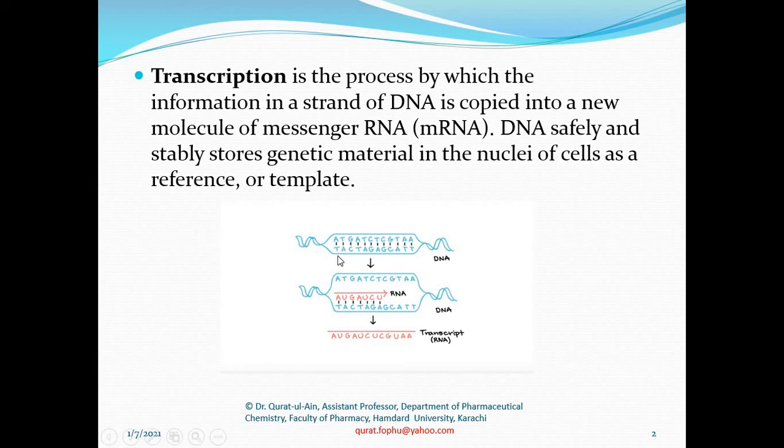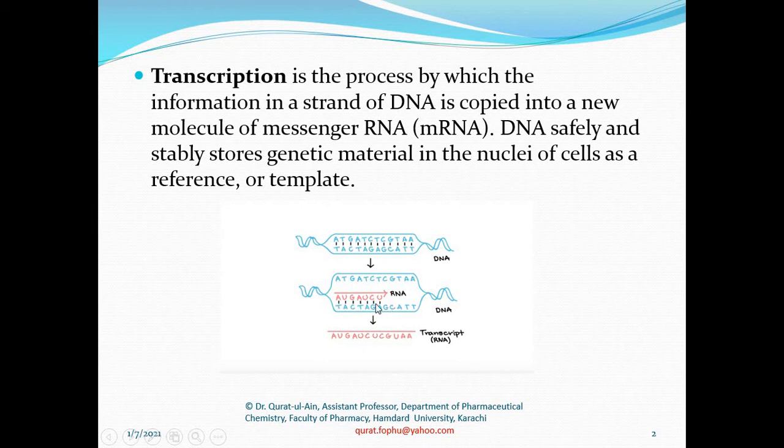So we have here a molecule of DNA. It has two strands. One strand is 5 prime to 3 prime, and the other strand has direction 3 to 5 prime. These two strands are twisted on each other.